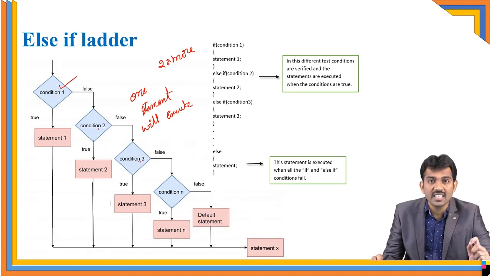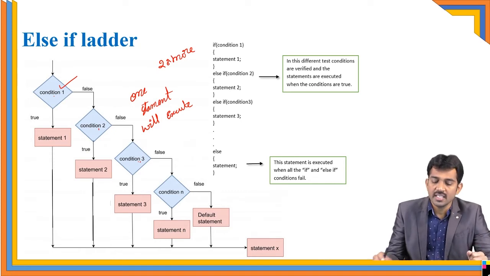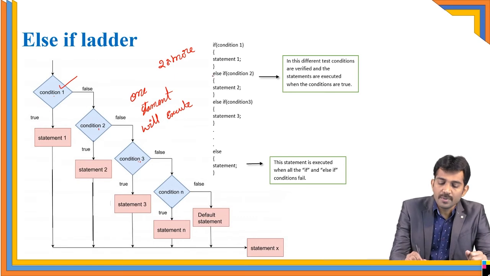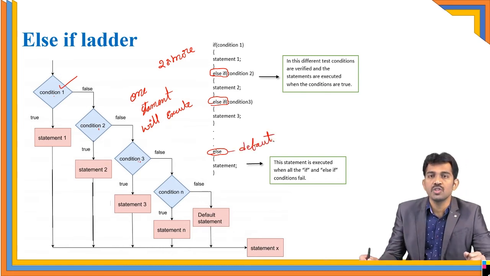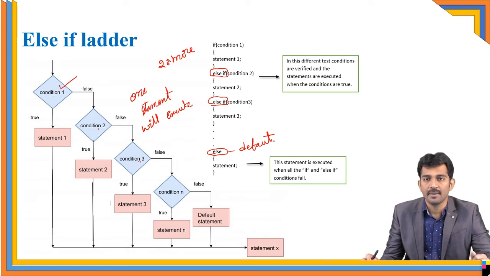See, this is the syntax. If you want to represent the else if, then you should use else if condition 2, else if condition 3, like this. The else is the default statement. If no match is available, then it goes to the else. Is this clear?